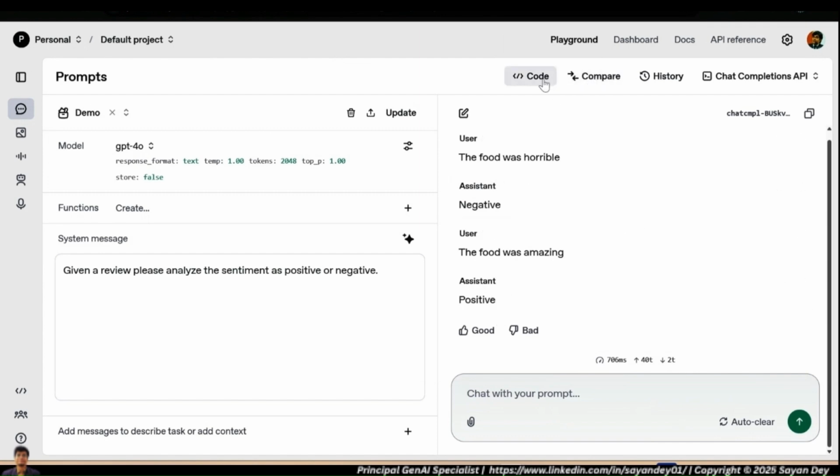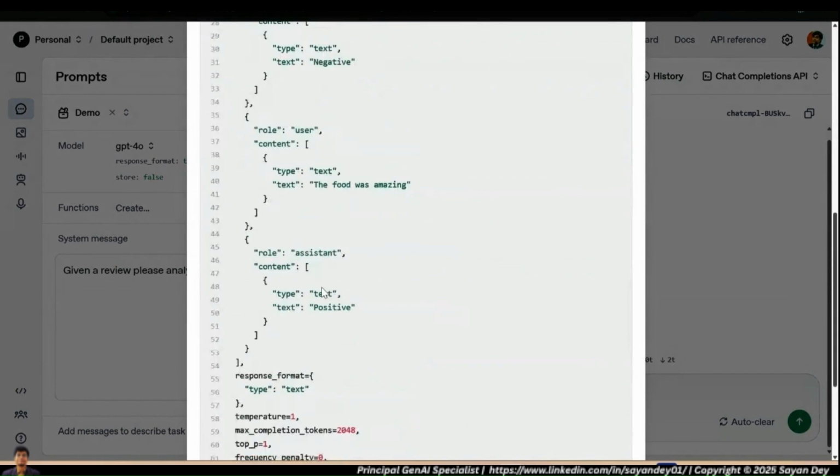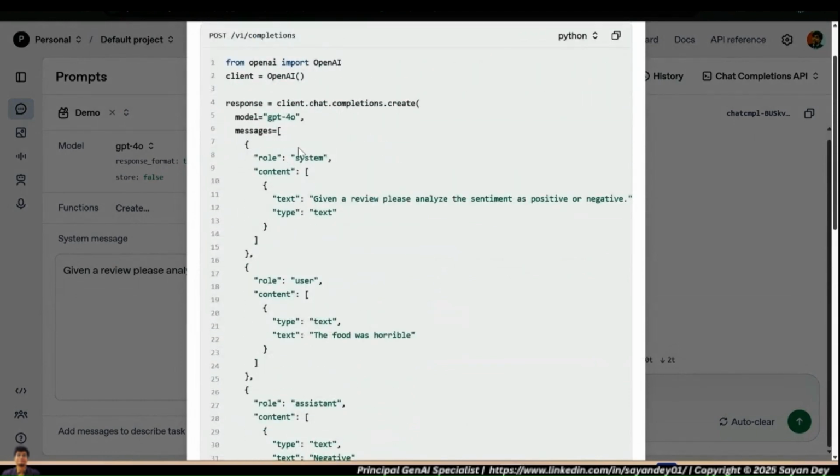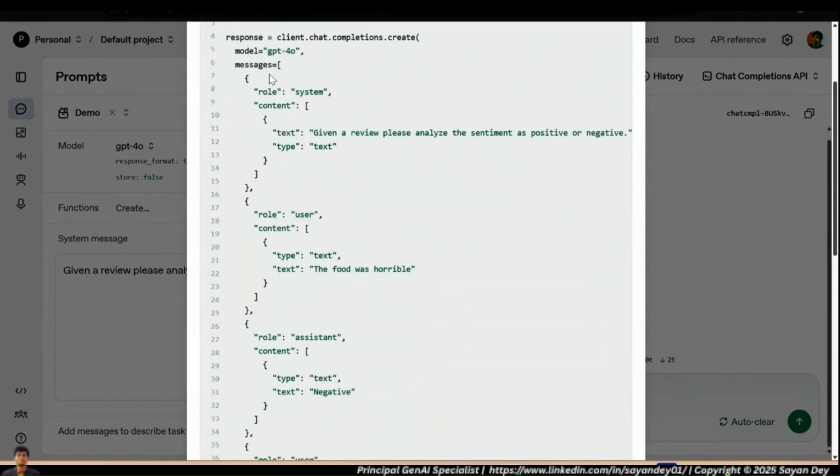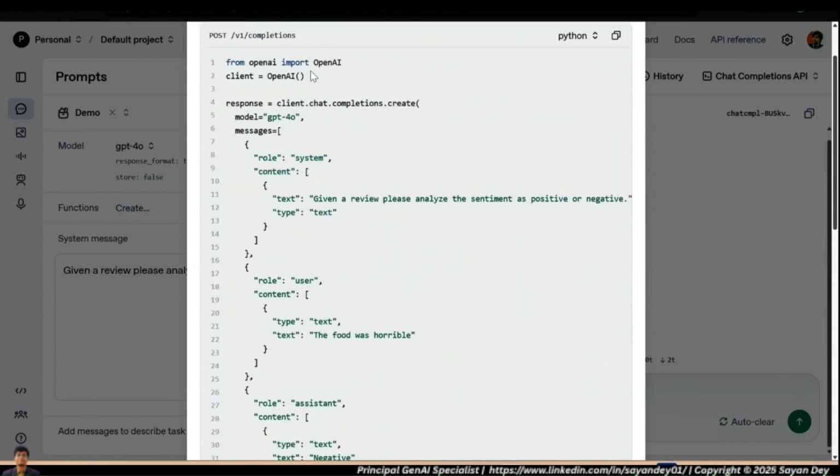So if I go back to the code part, now we will get a better idea exactly what is happening. So can you see the chat completions API that we have here? The code is very simple. This is exactly what we will write in Python in some time. From OpenAI, import OpenAI, client equal to OpenAI. Remember, very important, you have to set your API keys. The only difference is we will not directly use OpenAI. We will rather use Azure OpenAI. That is the only difference, but the ideas are the same.